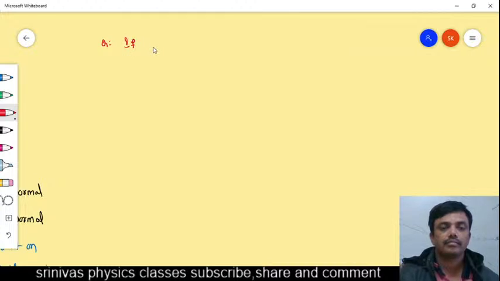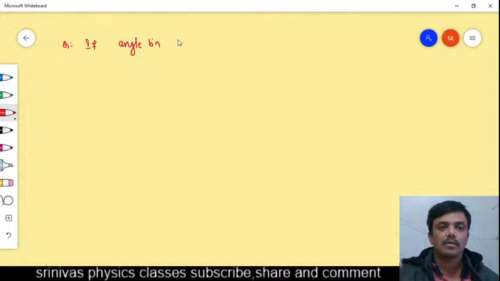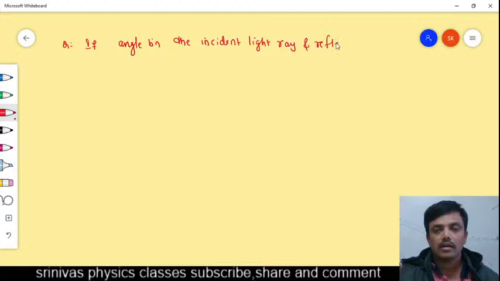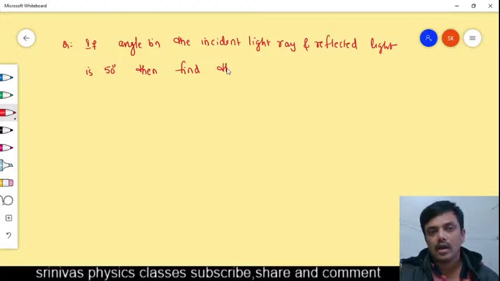If the angle between the incident light ray and reflected light ray is 50 degree, then find the angle of incidence. This is our question.